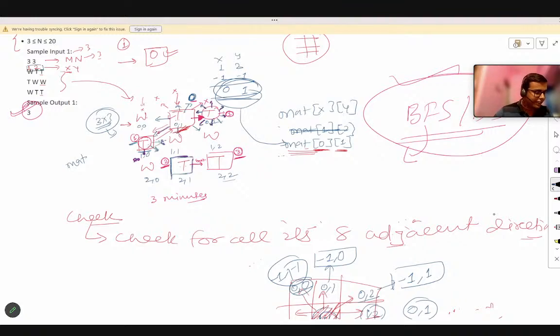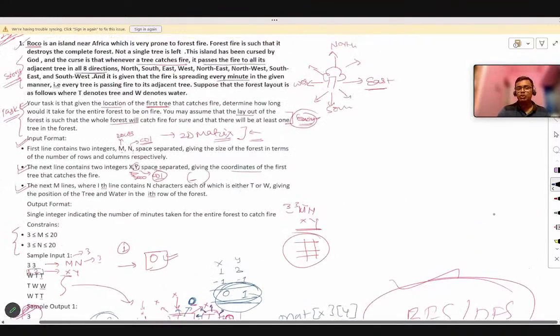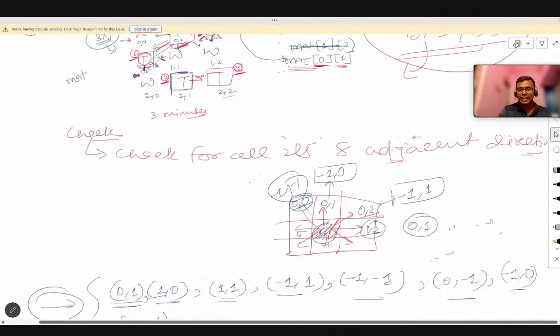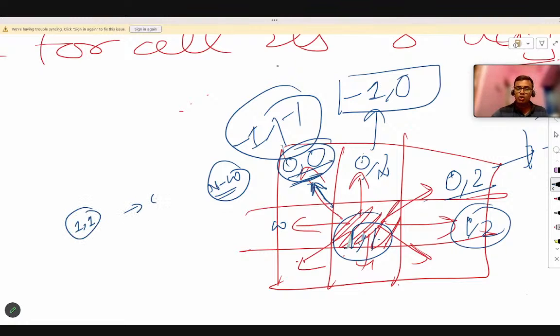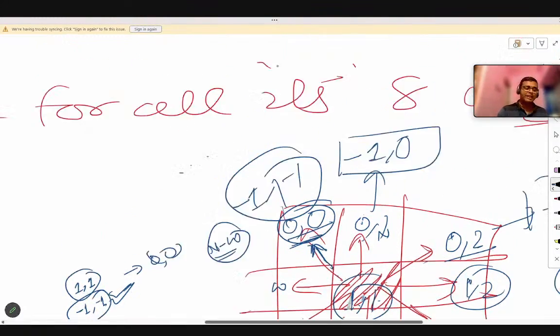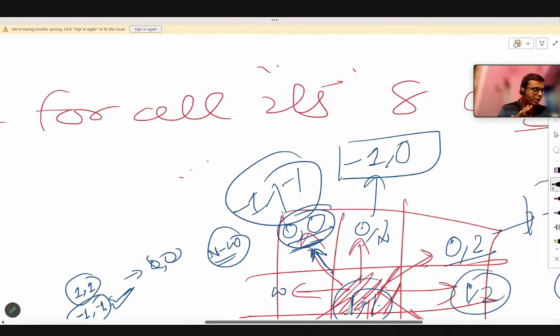Okay, sir, please explain the negative index. Okay, the negative index, I am telling you. You can see there I have already gotten this negative index. When you are at 1 comma 1, and this is north, this is west, if you want to move in the northwest direction, the northwest direction has index 0, 0. So from 1, 1, how will you reach 0, 0? You have to subtract one from the row and one from the column, and that is how you get the negative indexing. I think this has been clear with you. Please message me if this is clear.